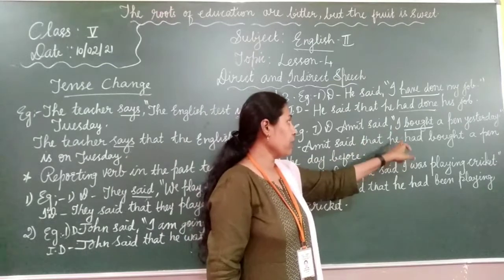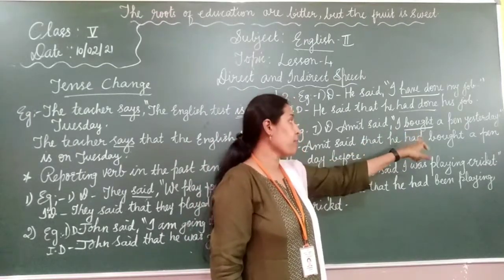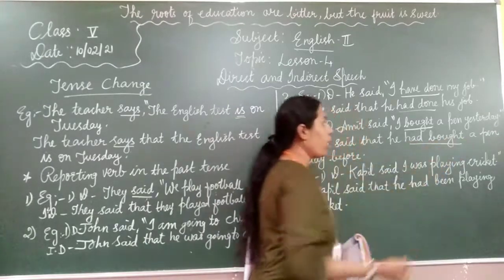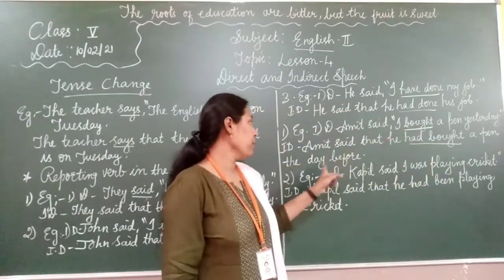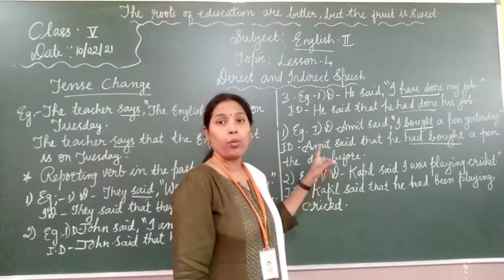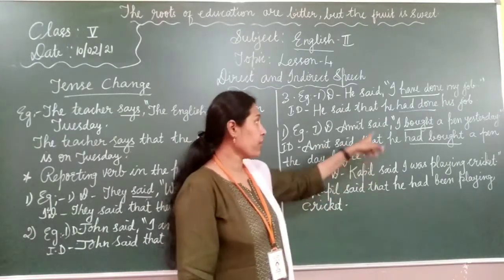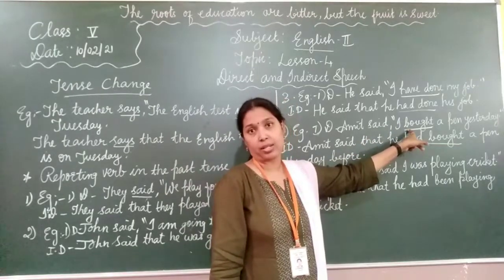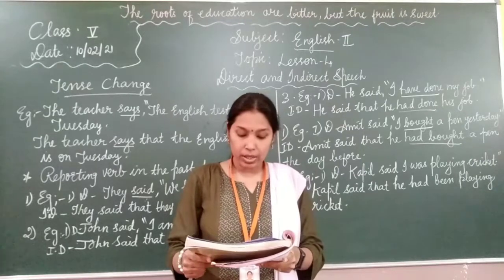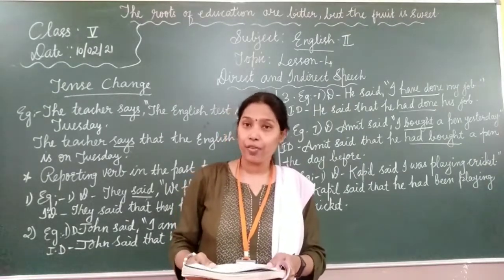"I" became "he," "bought" is already past, and past perfect means "had bought." "Yesterday" became "the day before." These are the changes you have to make while writing indirect speech if the direct speech is in past tense. Clear, children?